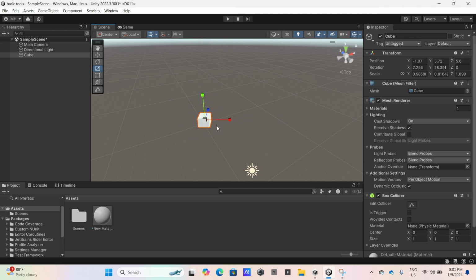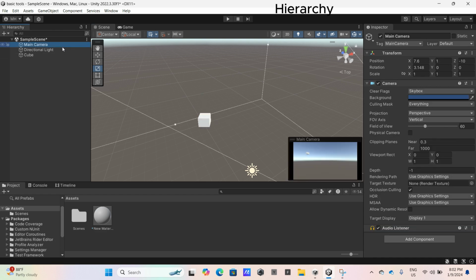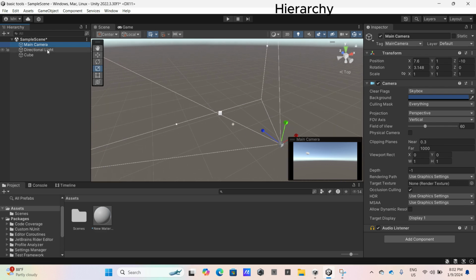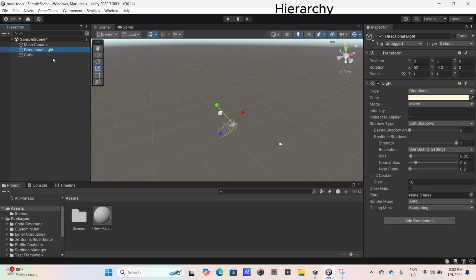Number four is hierarchy. What is hierarchy? Hierarchy is where all the objects you have in the game come out, here. For example, there is a cube, and another cube. If you choose main camera, it will come out with main camera, directional light, and cube.